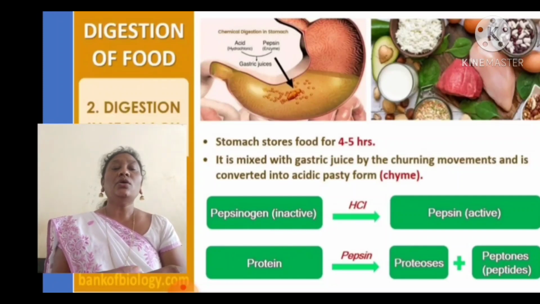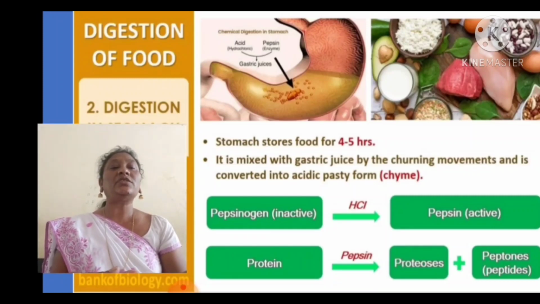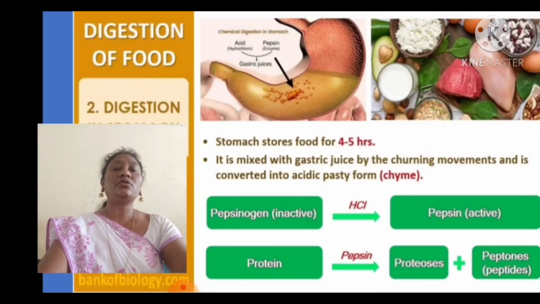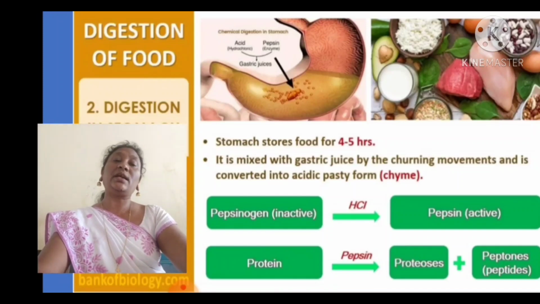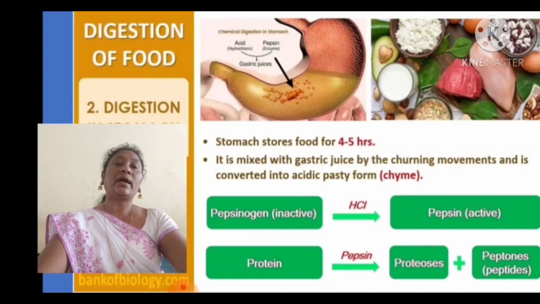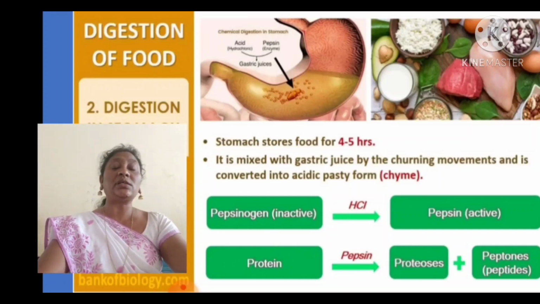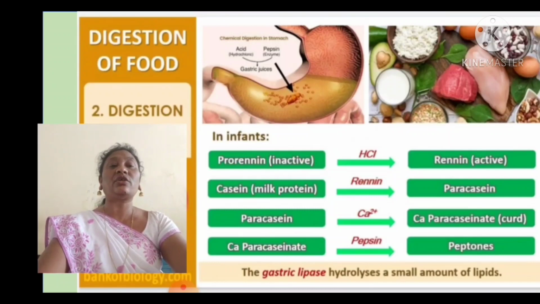Pepsin acts on the proteins, and in its presence the proteins are converted into proteoses and peptones. This is partial digestion of the proteins.